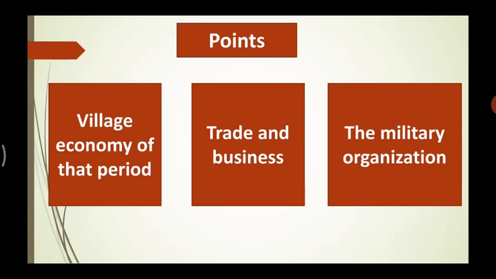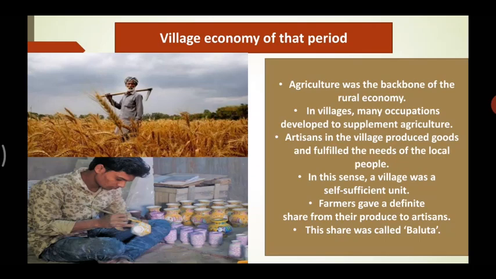So let's begin. Now, you know that agriculture was the primary occupation at that time, and it was the backbone of the rural economy. So, in the villages, many other occupations were also developed to supplement agriculture.